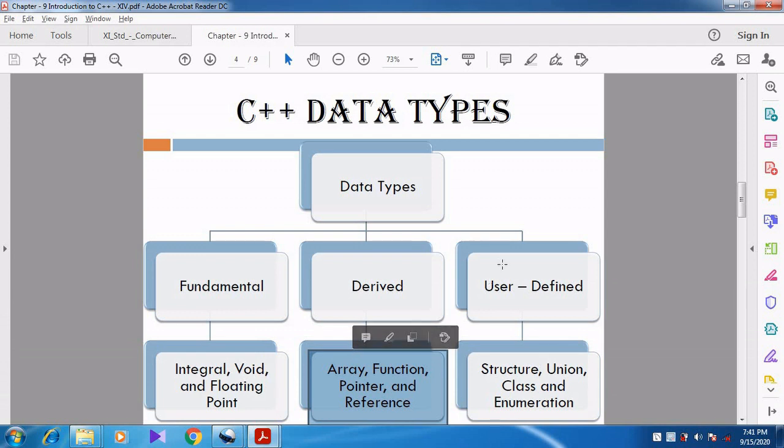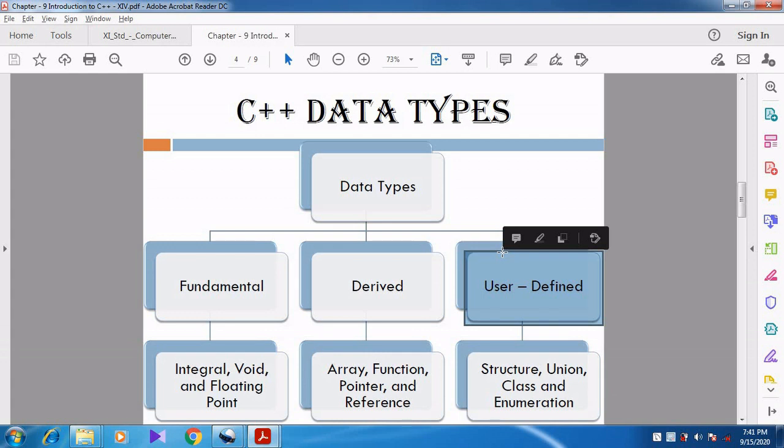Like that we have another data type called user defined, which we already studied in the last video. What is a user defined data type? User defined data types are the data types which are defined by the user. The user creates his own data type.